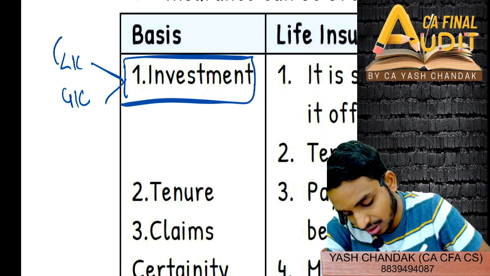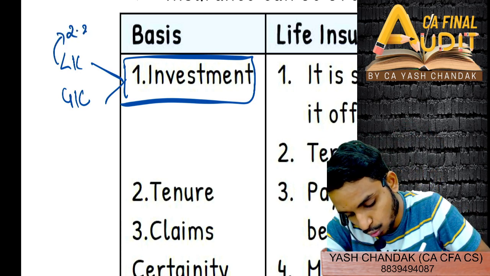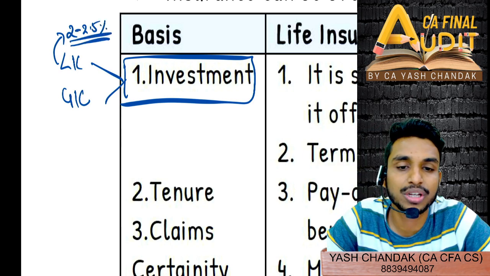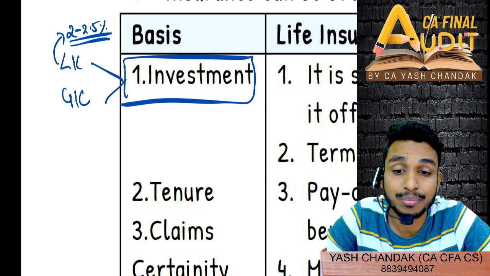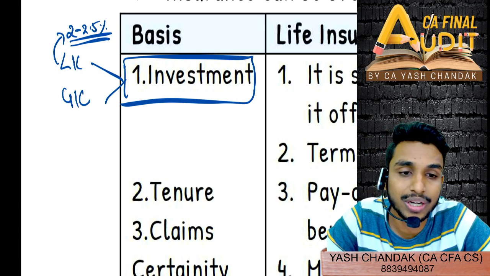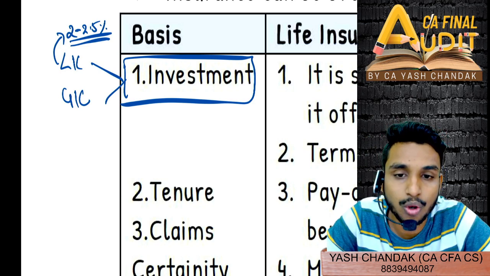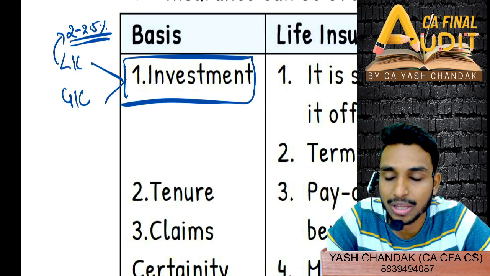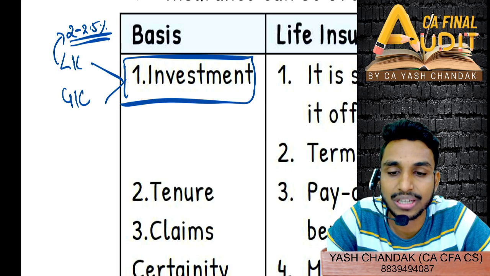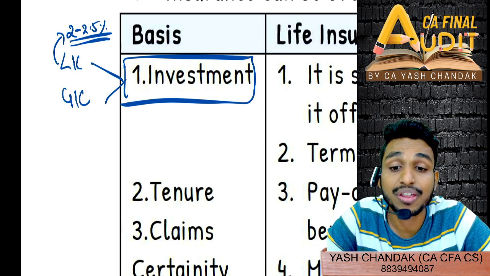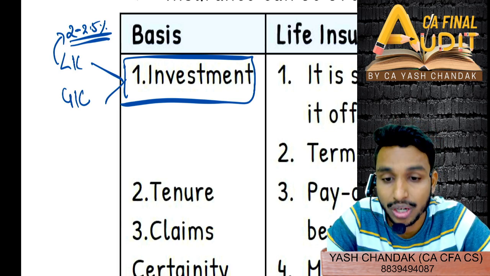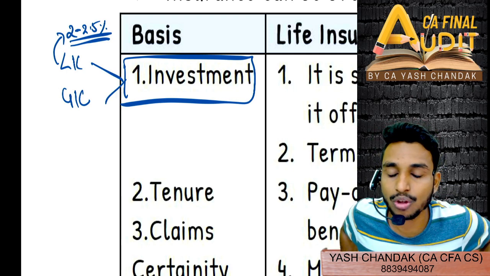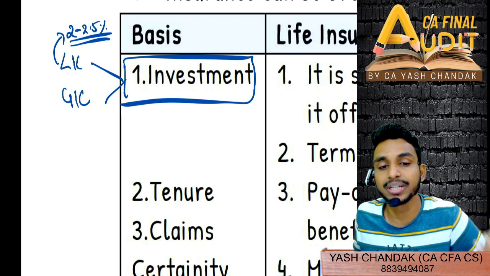So you'll find its return on investment is around 2 to 2.5%. So these are not meant for investment actually, right? In case you do not incur the losses, then you will get at least some amount for your assurance. So your savings bank account will generate more interest than this, right? So it's not an investment product actually, it's an insurance product. However, you get a certain amount after the policy expires or after the policy is completed.